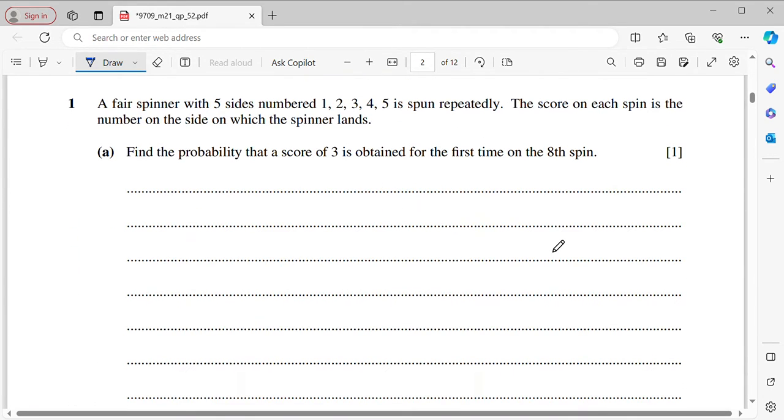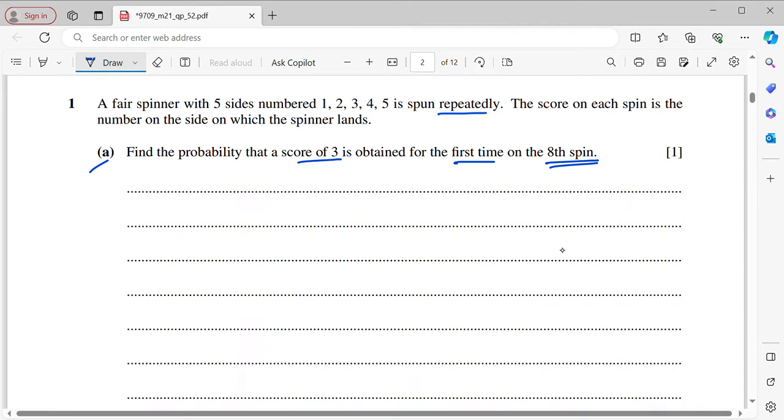Question number 1. A fair spinner with 5 sides, numbered 1, 2, 3, 4, 5, is spun repeatedly. The score on each spin is the number of the side on which the spinner lands. A. Find the probability that a score of 3 is obtained for the first time on the 8th spin. So obviously this is geometric distribution.